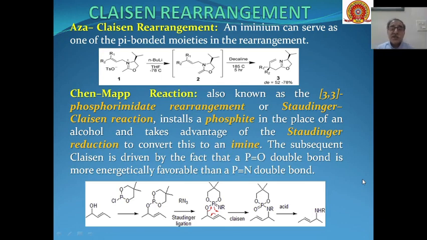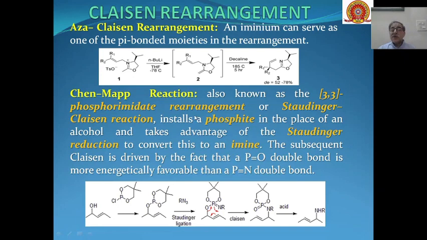Then is the aza-Claisen rearrangement. Here the substrate is an ammonium compound, and this undergoes rearrangement in the presence of n-butyllithium to give us these types of unsaturated heterocyclic compounds as the product. Then the Chen-Mapp reaction. This is also a 3,3 phosphorimidate rearrangement, or this is also known as the Staudinger-Claisen reaction.